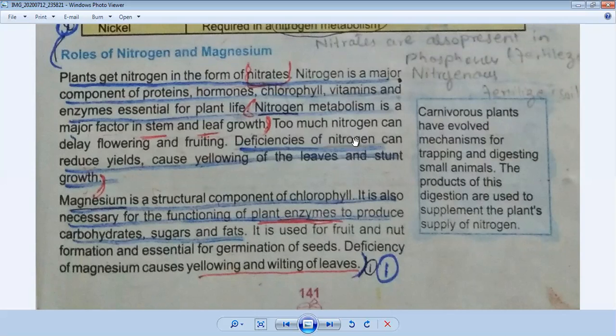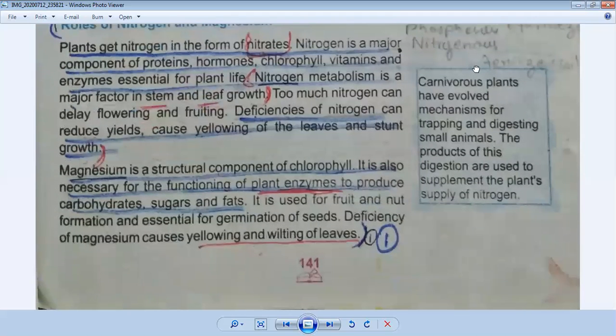Now look at the box. A side box is given: Carnivorous plants. We all know that there are three types of living organisms: herbivores, carnivores, and omnivores. Herbivores are those who only like to eat vegetables, who like to eat grass, and carnivores are those who like to eat the flesh of other animals, and omnivores are those who like to eat both herbs and flesh of other animals.